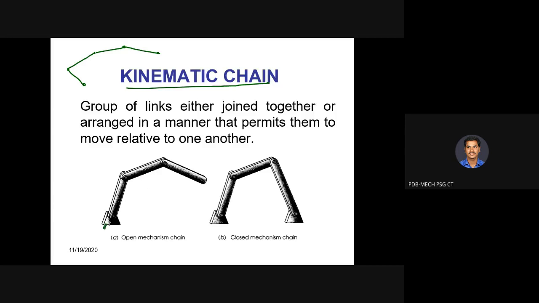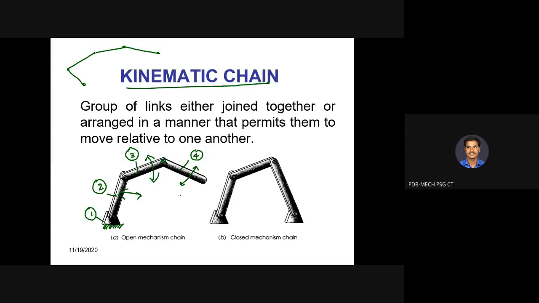For example, this is your frame. Frame is assumed to be rigid always. This is the frame, it is also a link. Link 2 is connected to the frame, link 3 is connected to link 2, and link 4 is connected to link 3. They always have relative motion with respect to one another. With respect to one it has some partial rotation motion, with respect to 2 it has some motion like this, with respect to 3 it has motion like this. So a group of links connected together is called a kinematic chain.